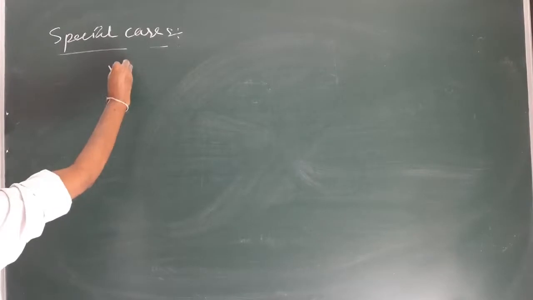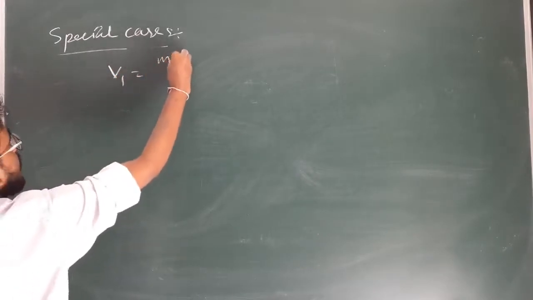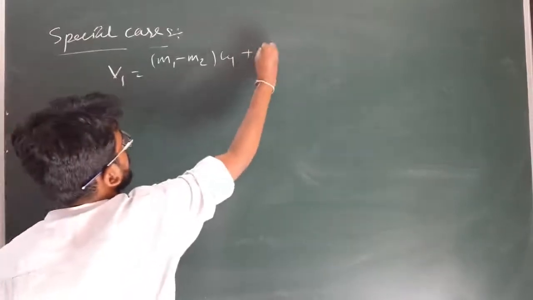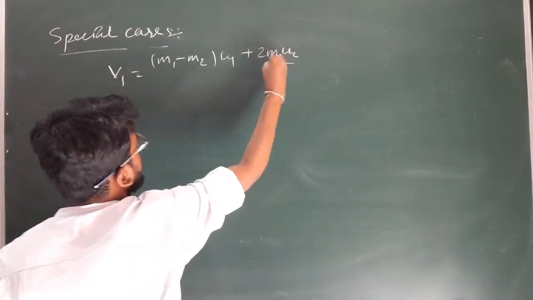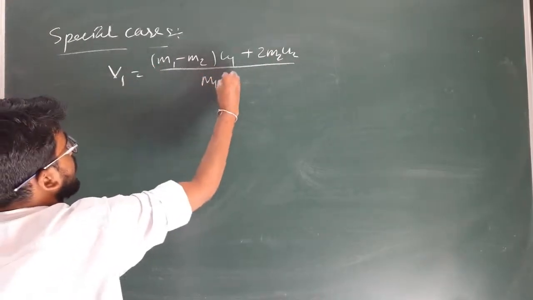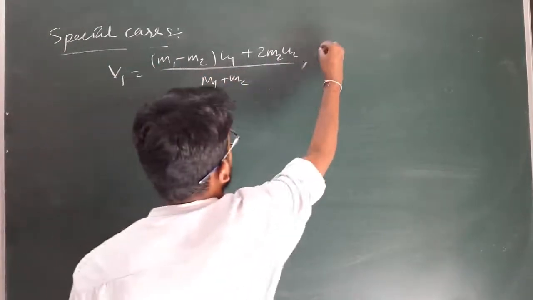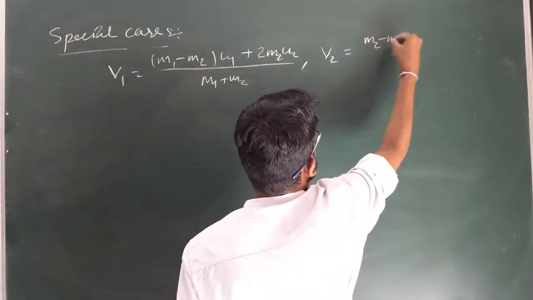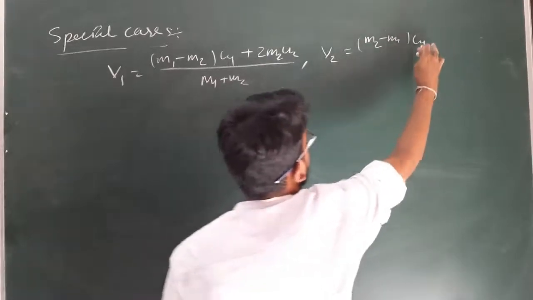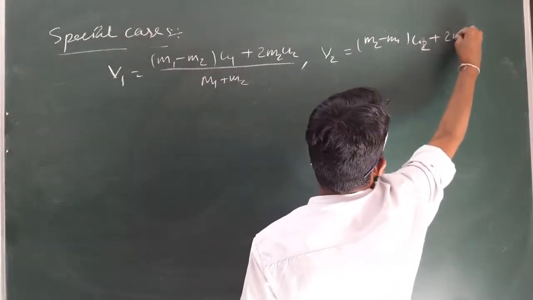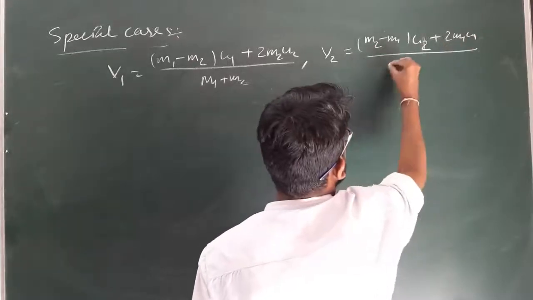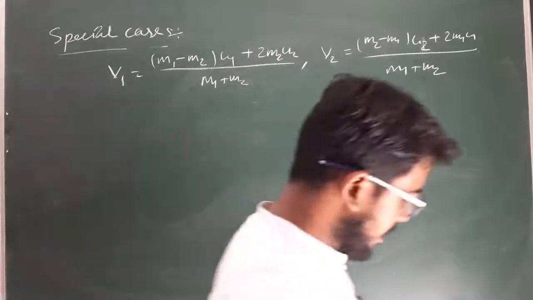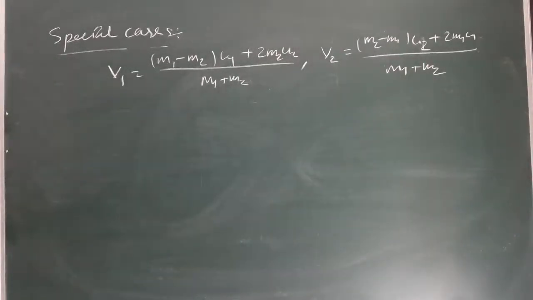So we have the formula for V1 equal to m1 minus m2 into u1 plus 2 m2 u2 divided by m1 plus m2, and for V2 we have the formula m2 minus m1 into u2 plus 2 m1 u1 divided by m1 plus m2. Clear? So these are the final expressions for the final velocity of the two bodies.